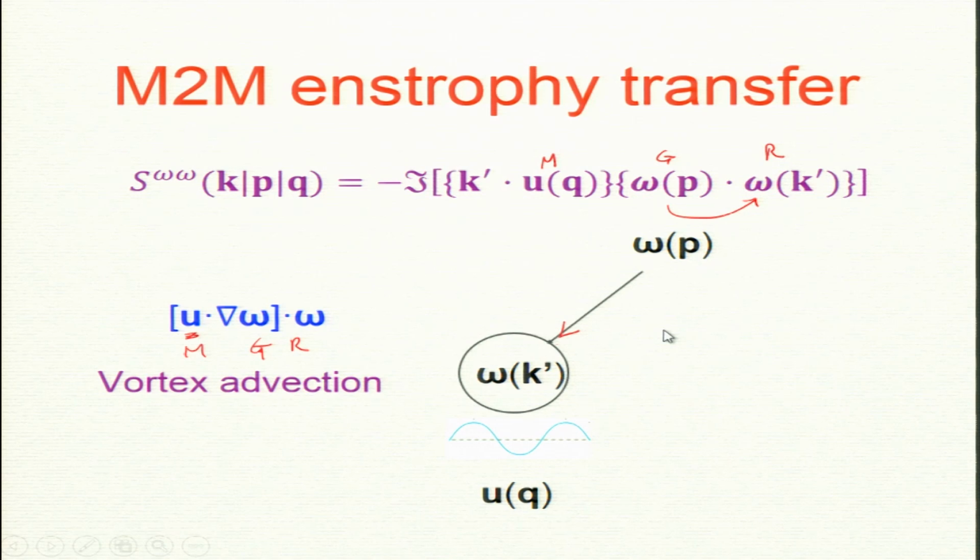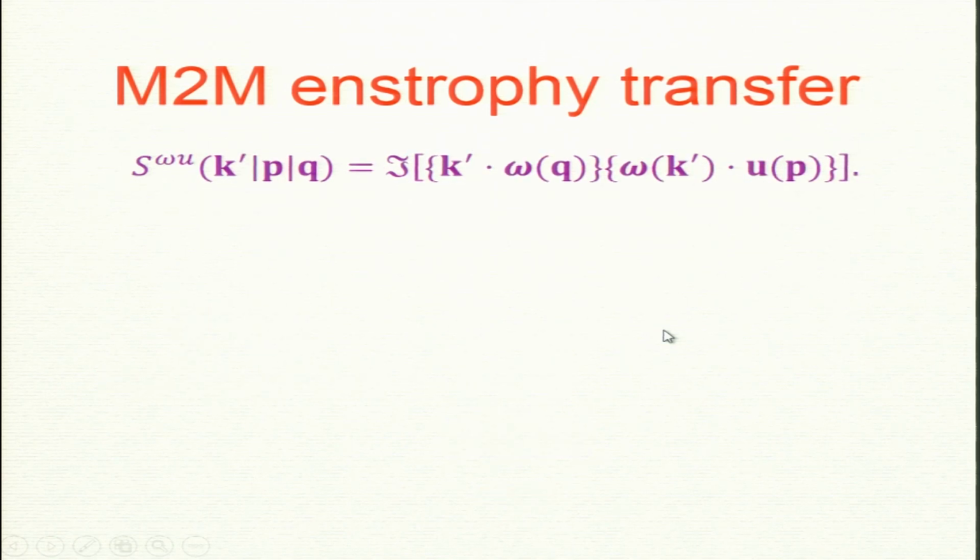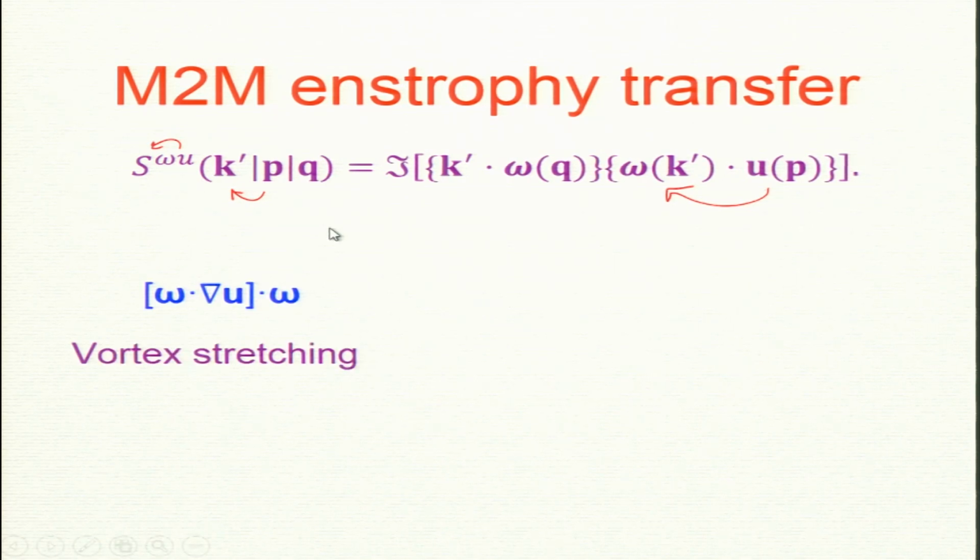Now, for the other one, omega u. So, here up is a giver and omega k prime is a receiver. Okay. So, this is here, and it comes from omega, this is a mediator, giver, receiver, and this is vortex stretching.